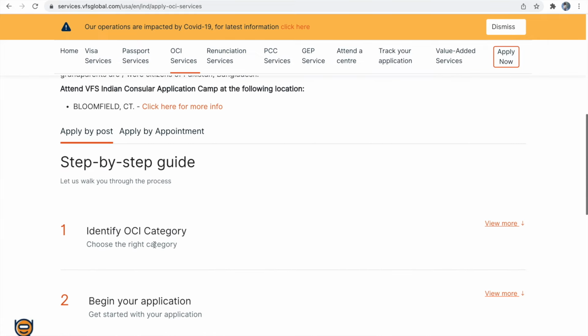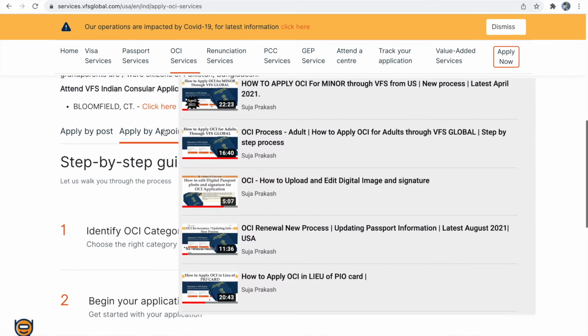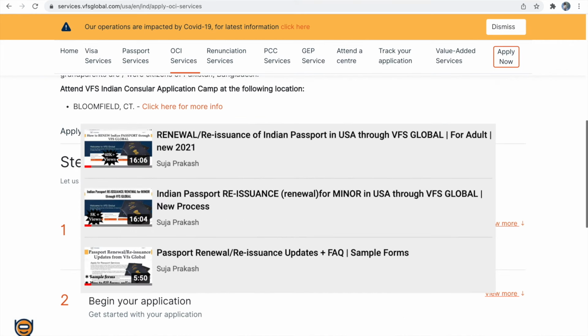This process is for applying by post. I will make a separate video on how to apply by appointment, that is in person. I have already made a separate video on new OCA for adult, minor and in-person appointment. If you need to refer to that, I will provide the link in the description below. Also please refer to the Indian passport renewal playlist if you need any guidelines on renewing your Indian passport.